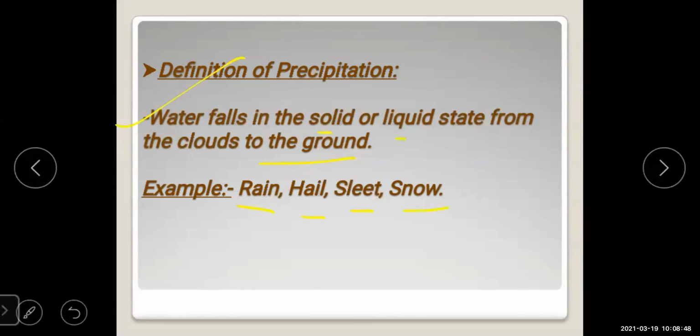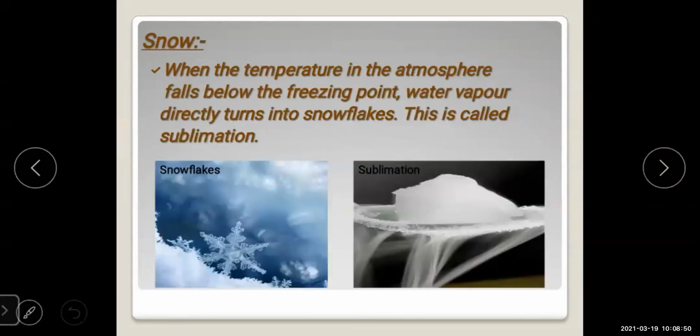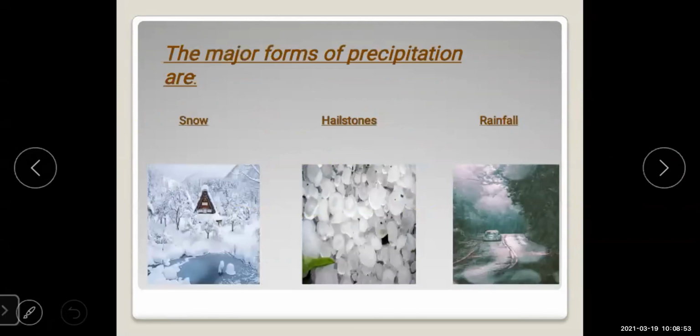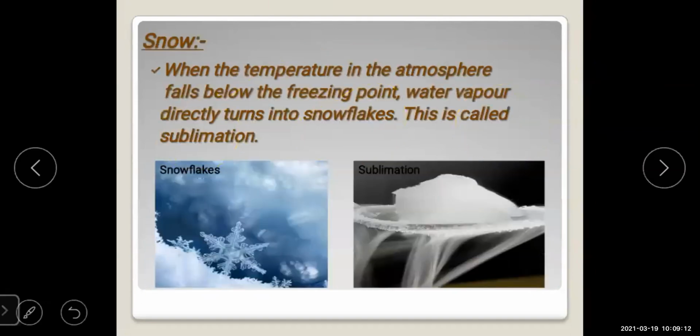Let's study more about it now. Next, there are major forms of precipitation. First is snow, then hailstones, and rainfall. These are the major forms of precipitation. One by one we will study. Let's study the first major form of precipitation, which is snow.